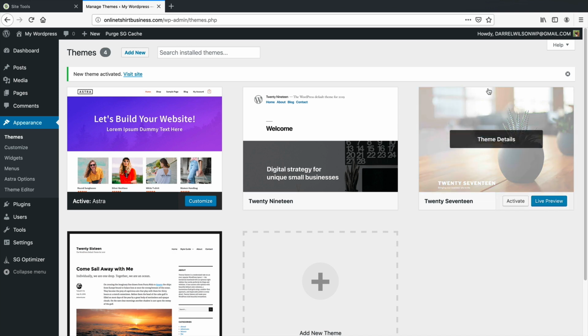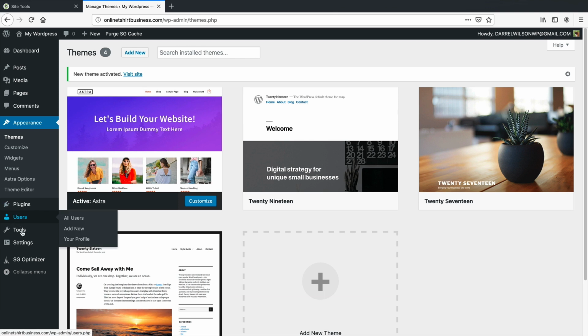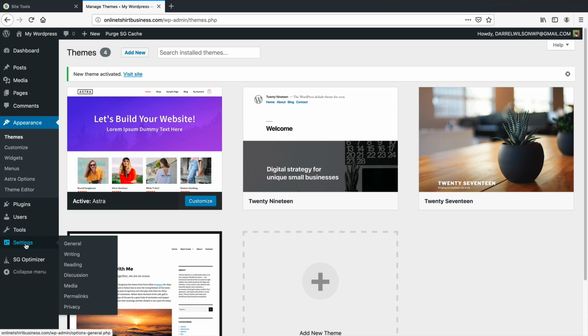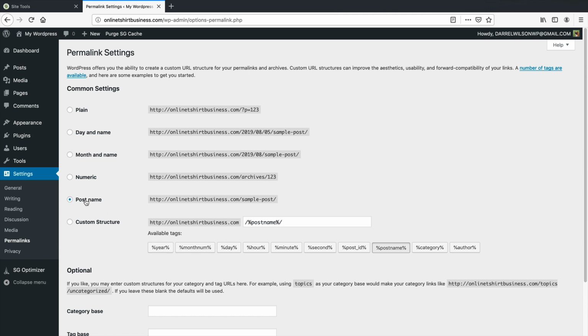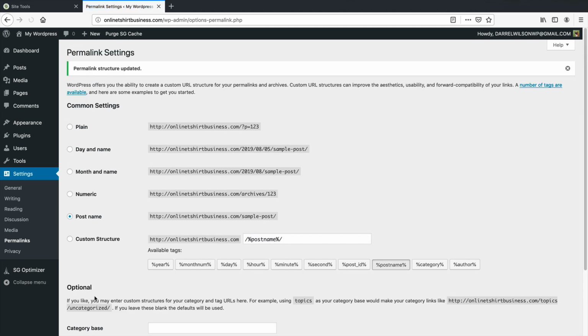I want to do two things right now before we jump into the theme and I start showing you everything. I want to show you a little bit more of the technical things. So right here under settings, I want you to go to permalinks, and I want you to change this to post name. Now the reason why we do this is because if someone comes to your store, we want them to go to your website -shop, right? Not 90218, blah, blah, blah. It'll look really ugly. We want to make our website look really clean, and this actually helps for SEO purposes. So just click on post name, all right? And click on save changes.